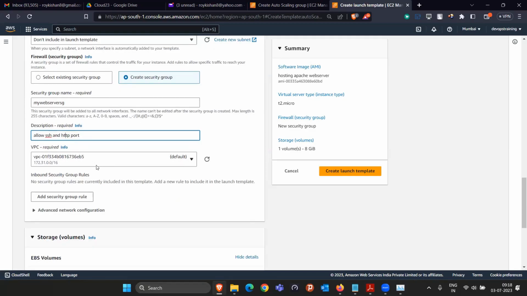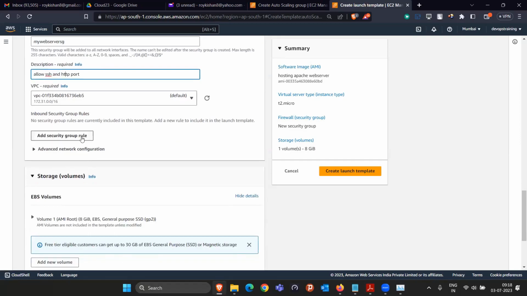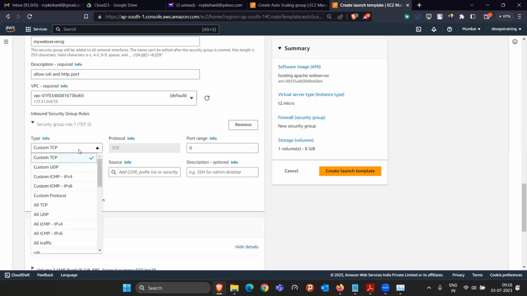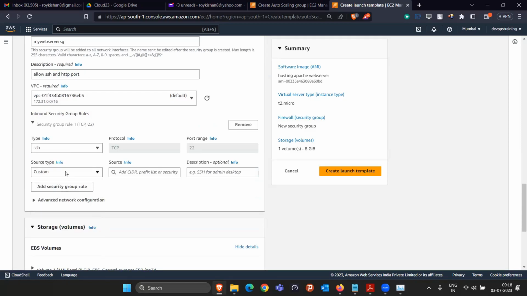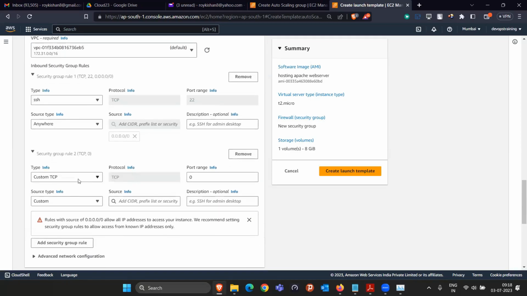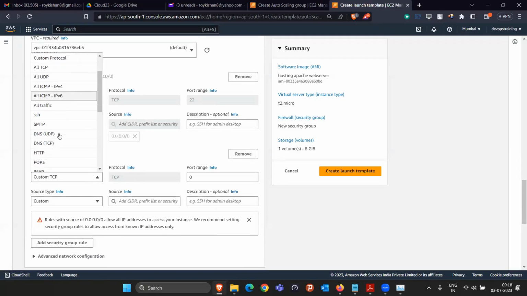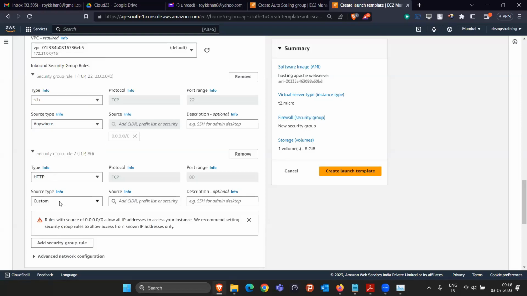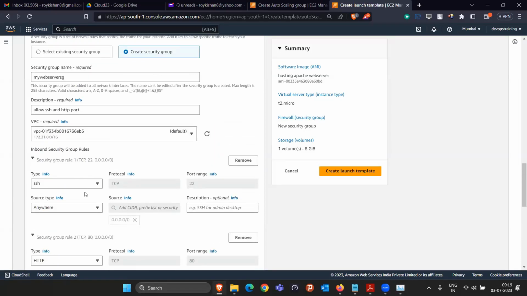Okay. And in this add security group rule, just click on this. And here I'm saying that I'm going to add SSH rule to anybody. Then I'm going to give one more rule, and that will be a rule called anybody can access our HTTP. Okay, so that's it. These two things I'm doing. So these two security group rules you have to give.